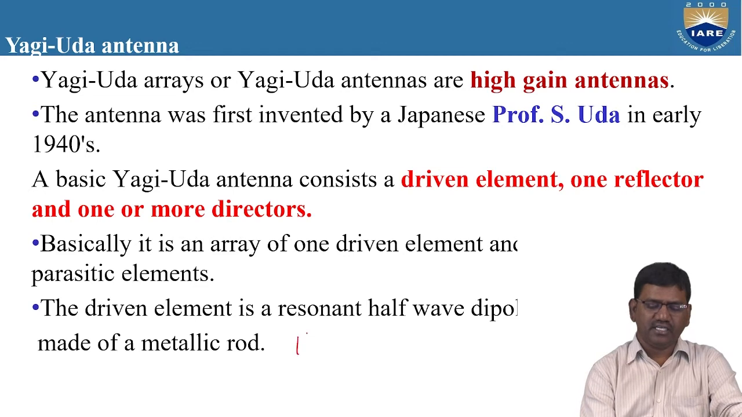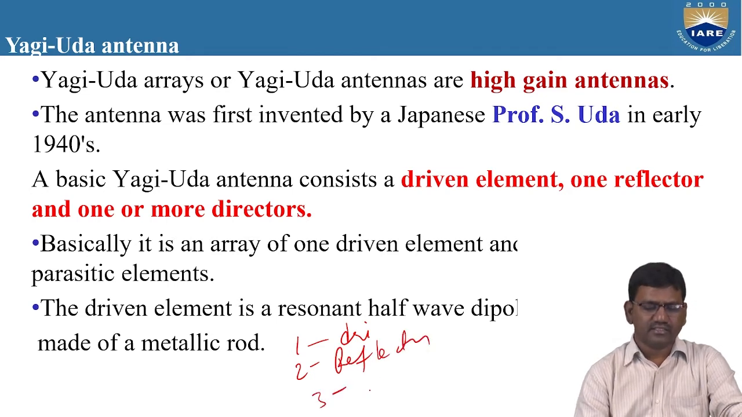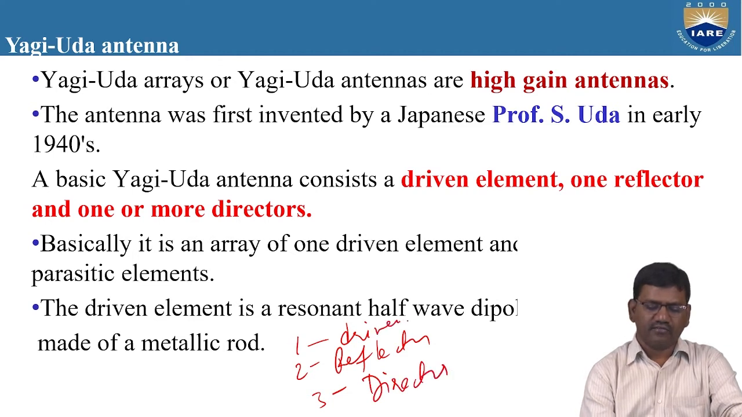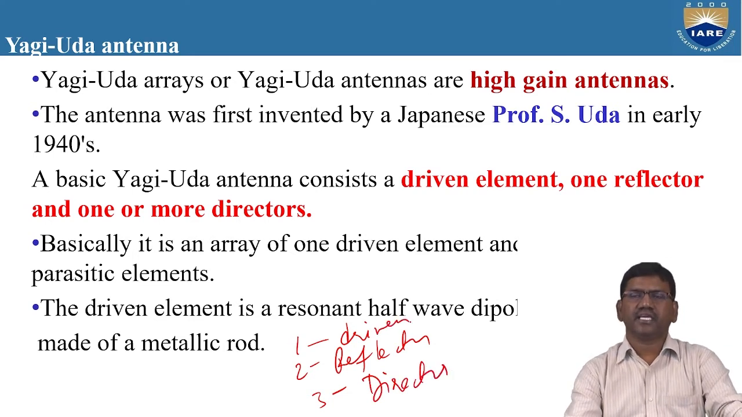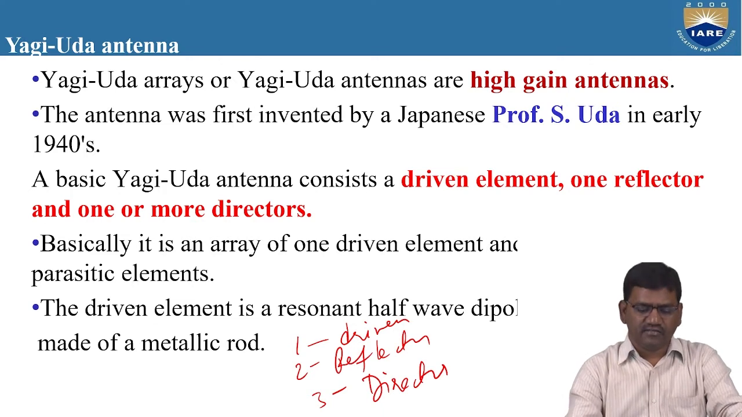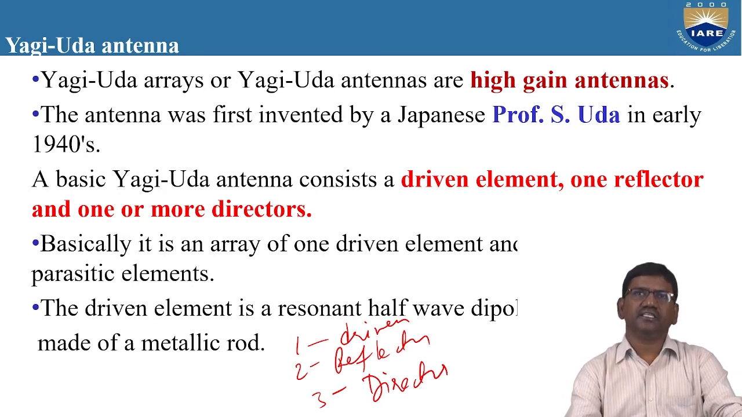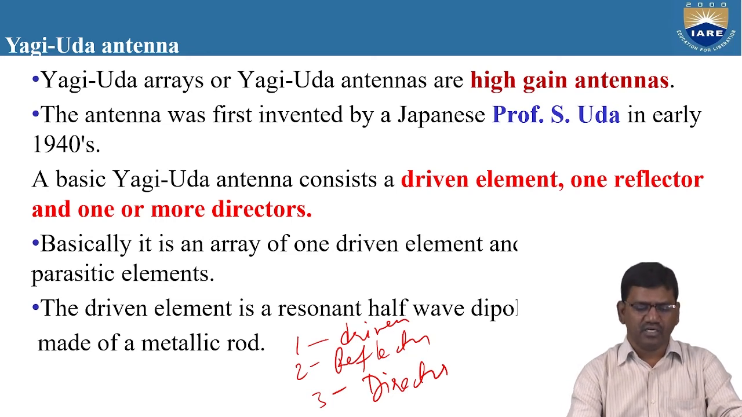So out of these 3 elements, the first one is the driven element, the second one is the reflector, and the third one is the director. Initially, these scientists in the year 1940 designed it with only 3 elements.